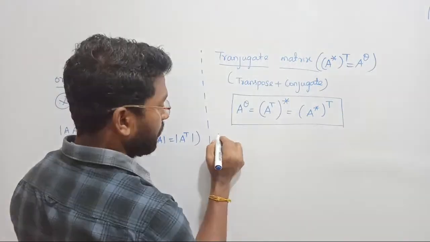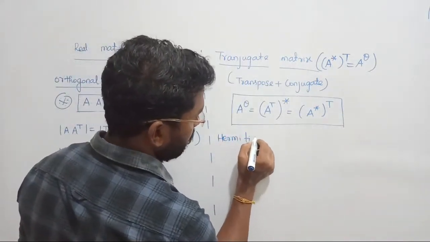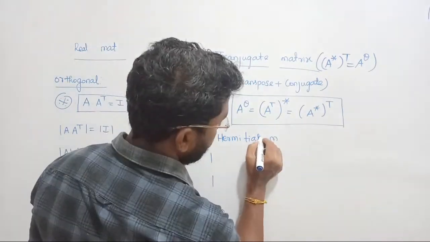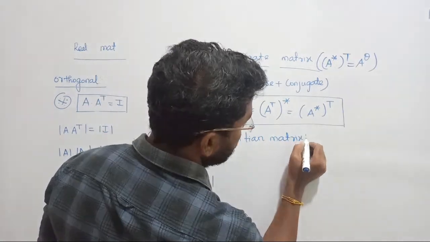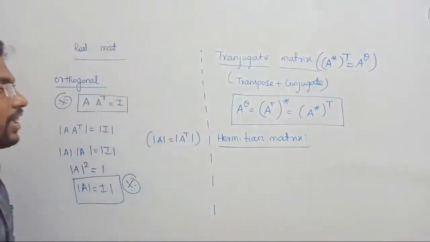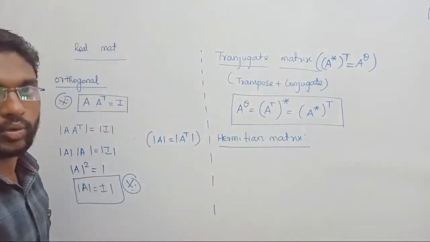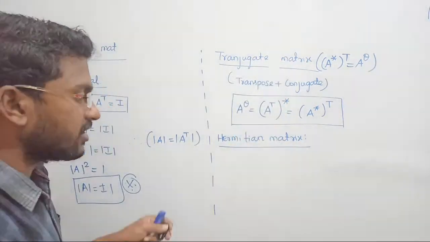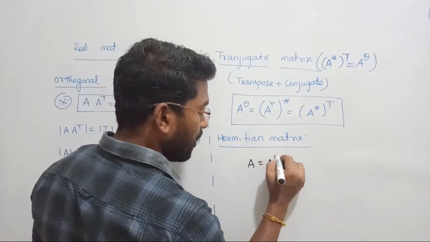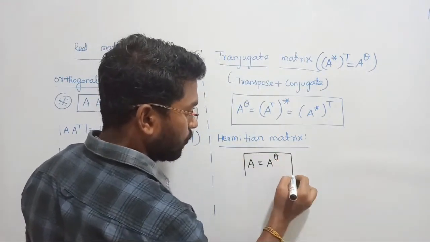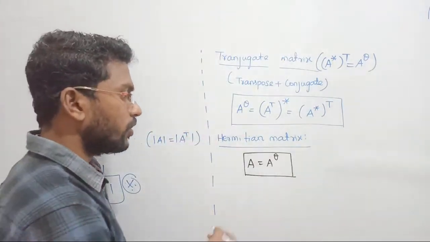The first type of matrix is called the Hermitian matrix. It is the same as a symmetric matrix. Just as we define symmetric in real matrices, in the conjugate case Hermitian and symmetric are the same, right? So a Hermitian matrix we define like this: A is equal to A power theta, whereas theta denotes transpose conjugation. This is A theta, right? So what is the conclusion?